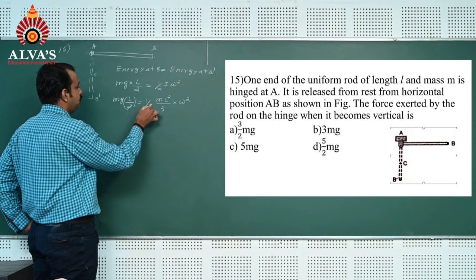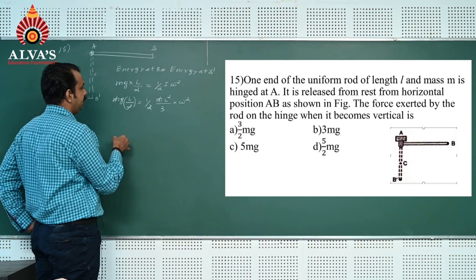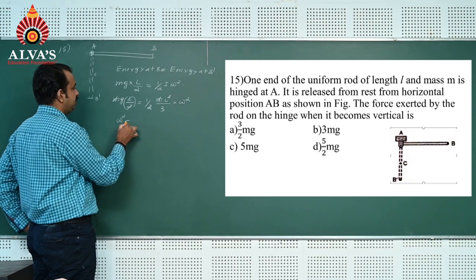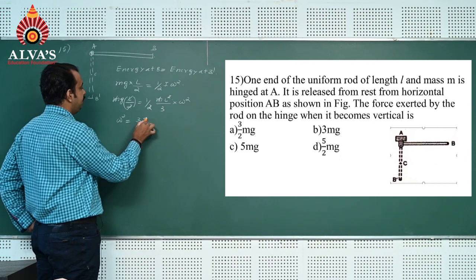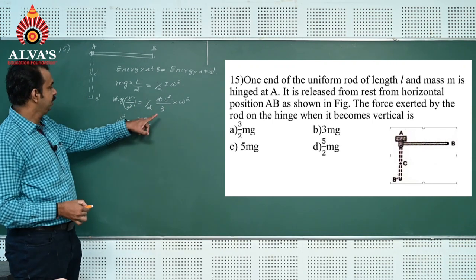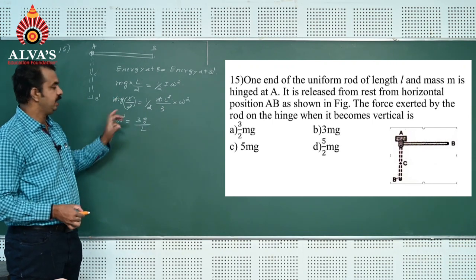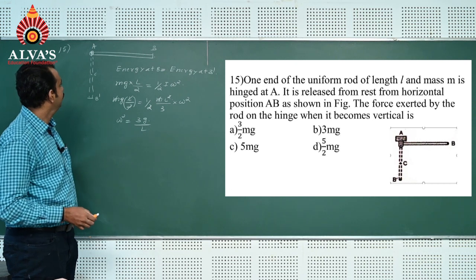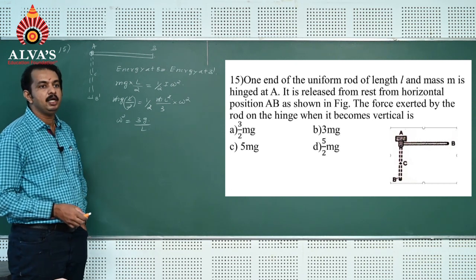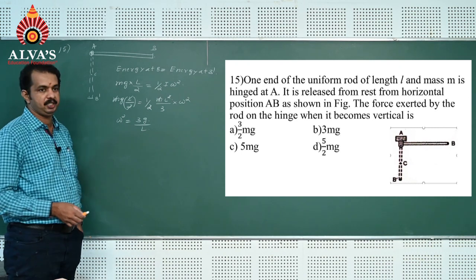That is, these two get cancelled, m gets cancelled, 1 L gets cancelled, omega square is equal to 3g divided by L. Now, the force exerted on the hinge when the rod becomes vertical is the question.